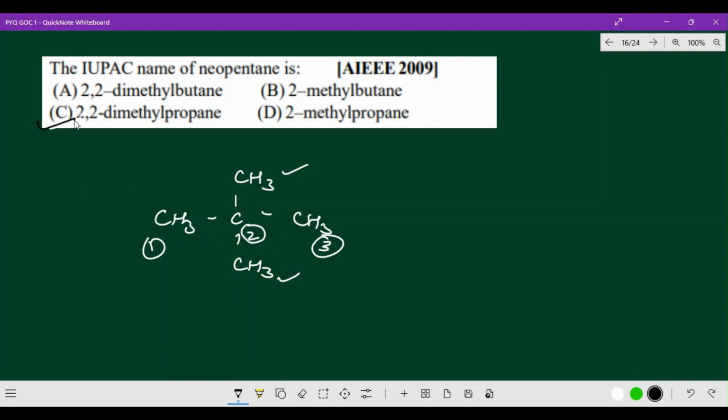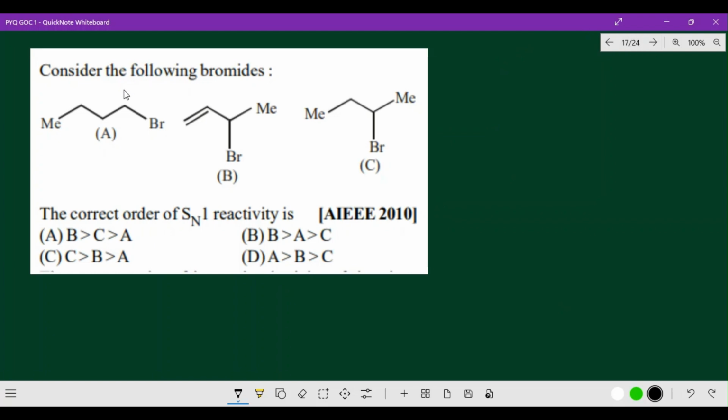I hope this is a very simple and easy one. So the next one, let us go for that. So 2,2-dimethylpropane is the correct option. Okay, now let us go for the next question. Consider the following bromides. Correct order of SN1 reactivity.